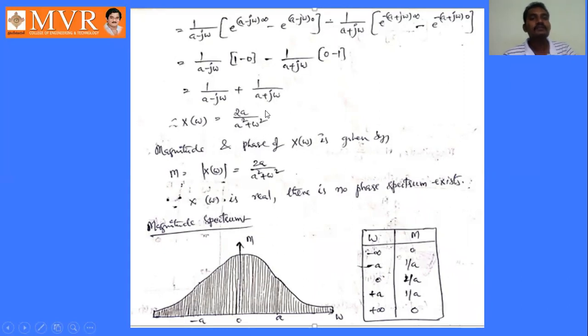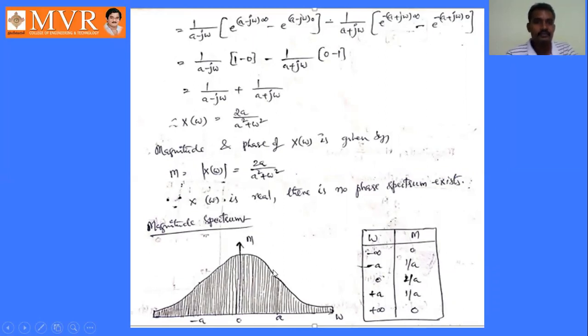So we will write only the real term here. There is no imaginary term. Since X of omega is real, no phase spectrum exists. So for this problem, we will draw only the magnitude spectrum. Taking the values of omega and M, and substituting these values in this expression, we will get the magnitude spectrum like this.